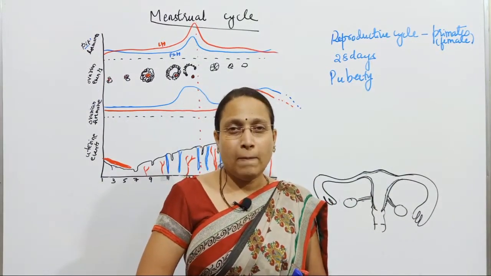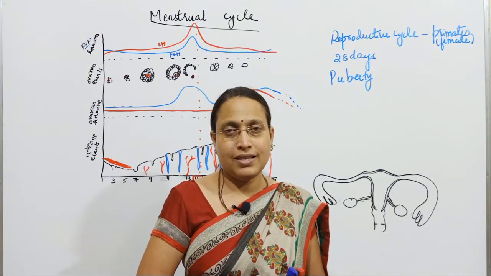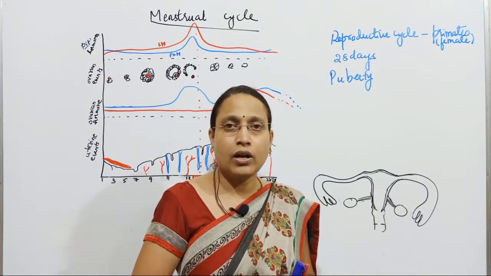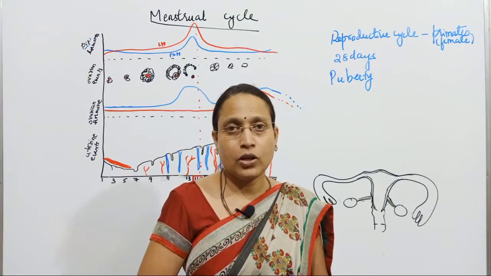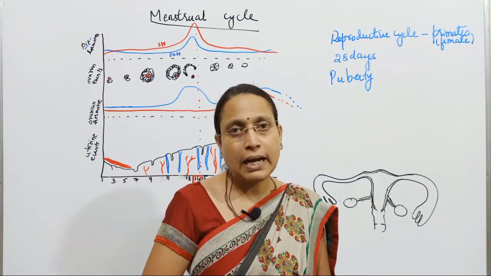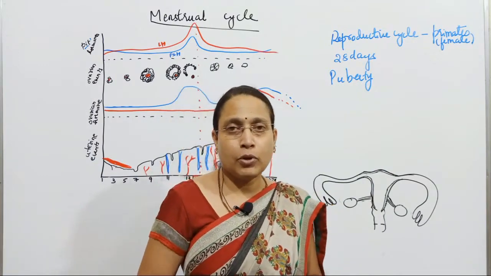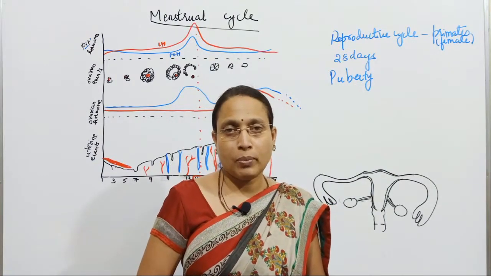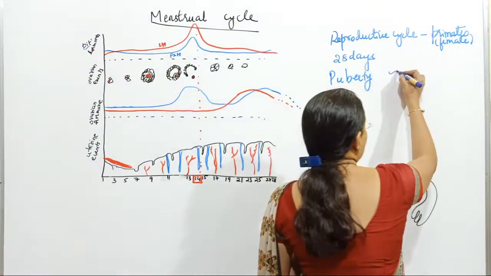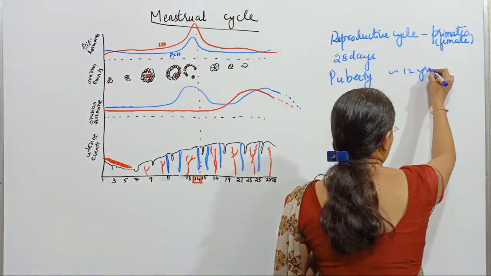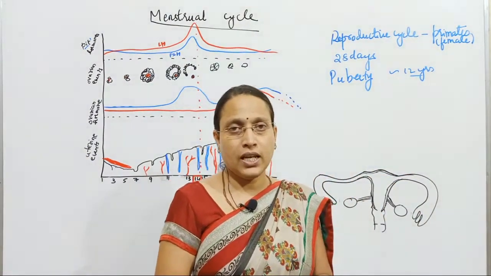So when does the menstrual cycle begin in human females? It is during puberty, and I also told you why puberty occurs in humans. Everything is hormonally determined. The year in which puberty onset usually occurs in females is around 12 to 15 years, so an average of 12 years, though it may range up to 15 years.